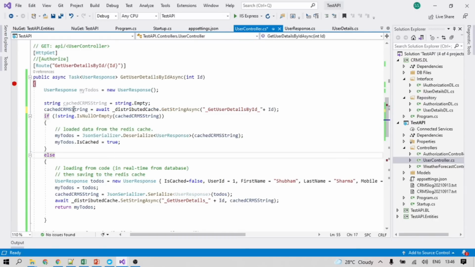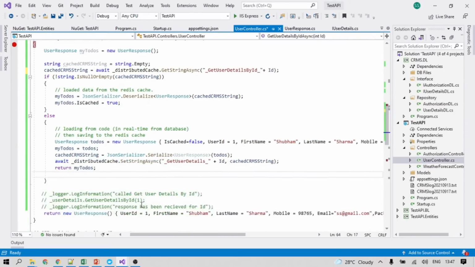Else, if this comes back empty, this data is not cached in the caching memory. In that case the cached CRMS string will come as blank, so the if condition will return false and we will come to the else part.